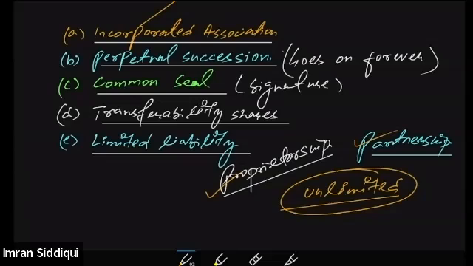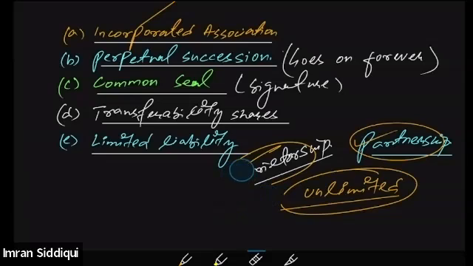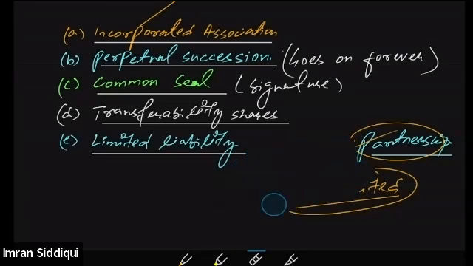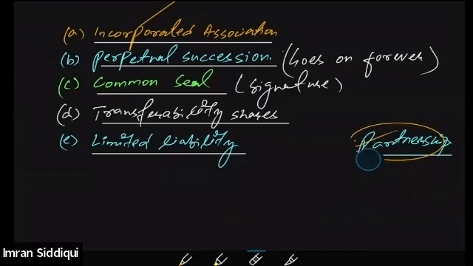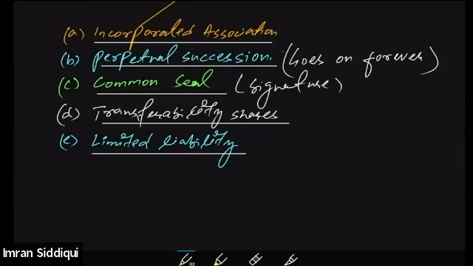Until all the liabilities of the firm are paid off, no partner or the proprietor will be discharged from the liabilities. The proprietor will remain liable, or partners will remain liable, until all the liabilities of the business get discharged. But in case of the companies, it is completely different.